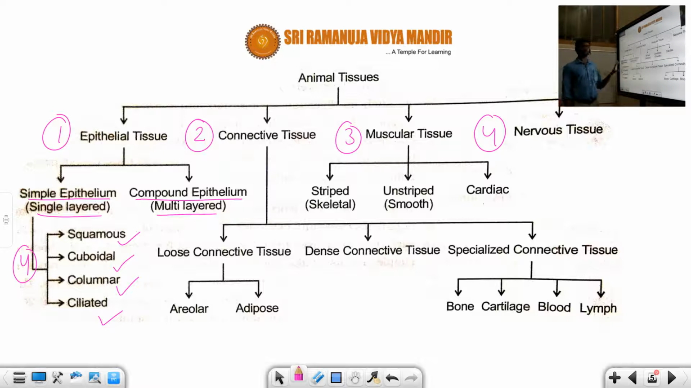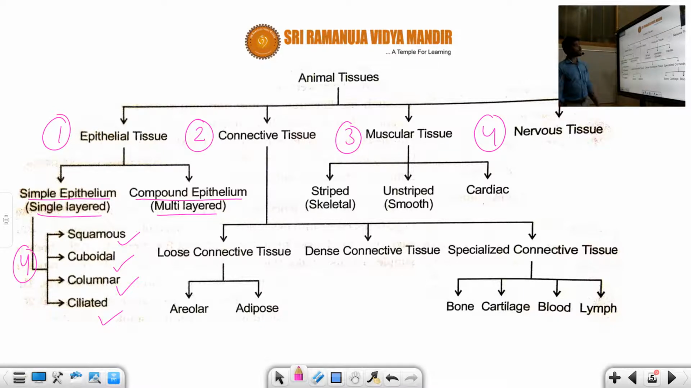This flow chart is indicating how the animal tissues are formed and how the epithelial tissues are formed and what are the types. You just try to focus on this flow chart for understanding. In the next class also I'm elaborating all the information, giving all the examples and everything, right?